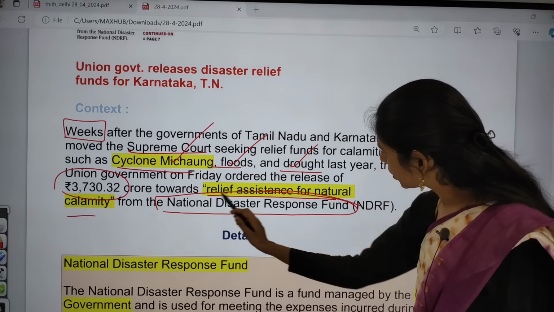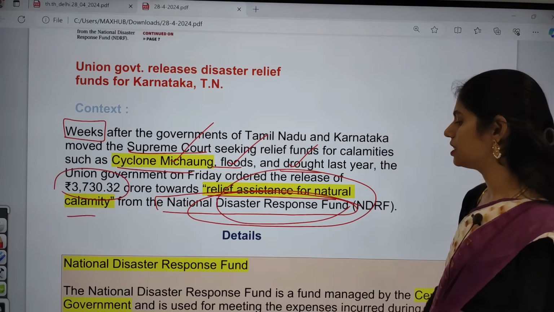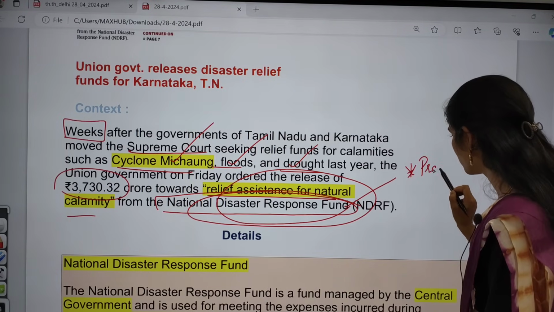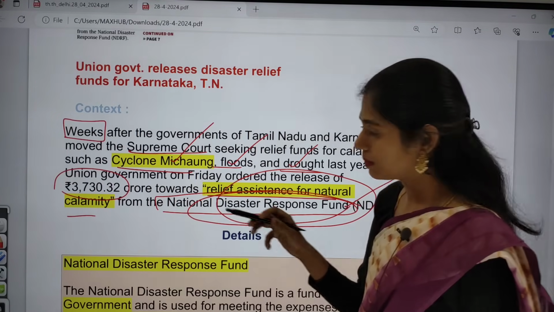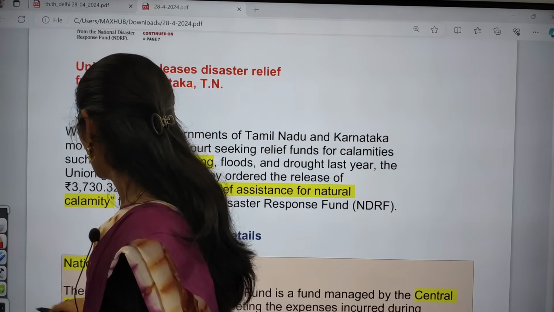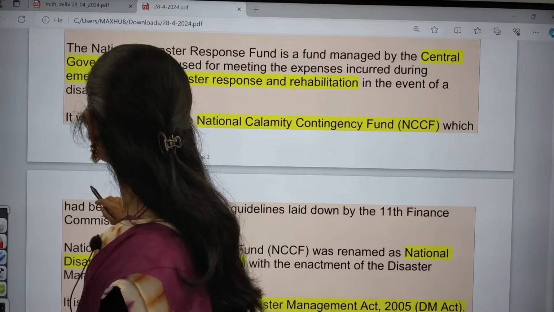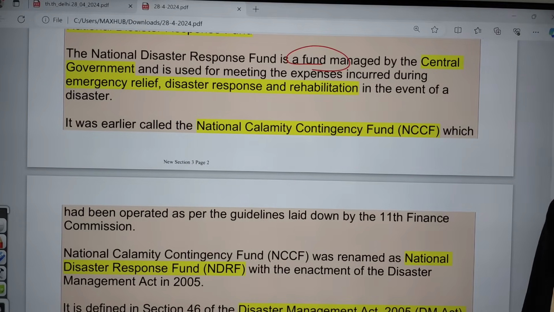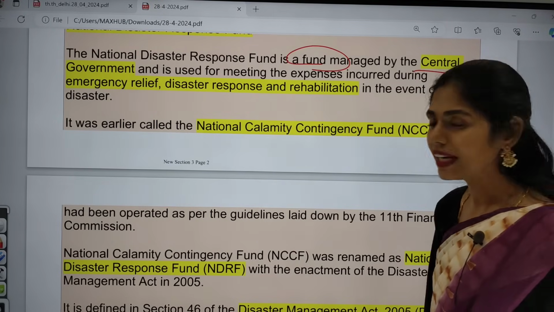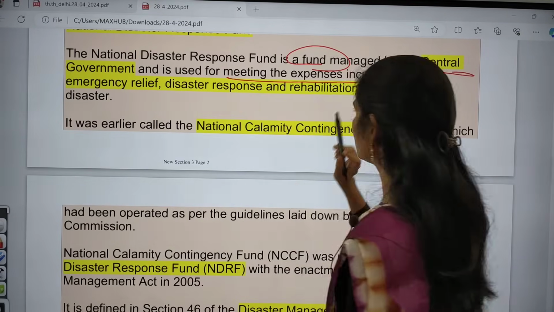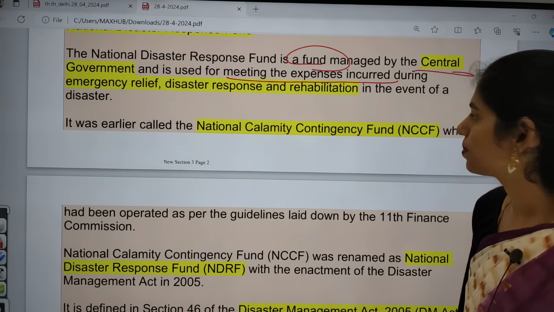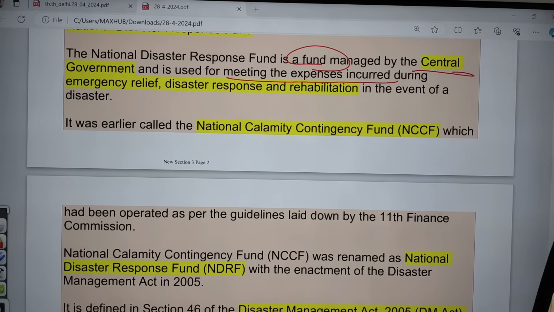So now let us focus on this word: what is this National Disaster Response Fund? From here also you can expect a prelims question. There is a very high chance because it is highly seen in the news. The National Disaster Response Fund is a fund managed by the central government, mainly used for meeting expenses incurred during emergency relief, disaster response and rehabilitation in the event of a disaster.